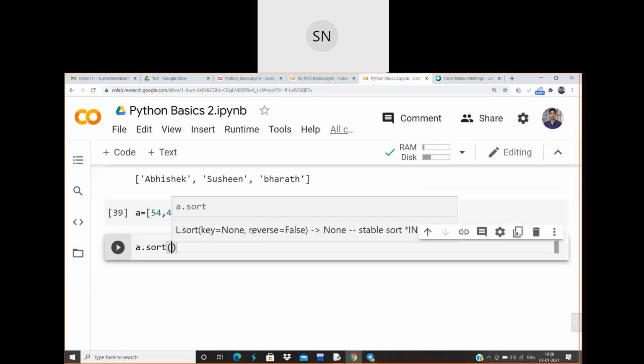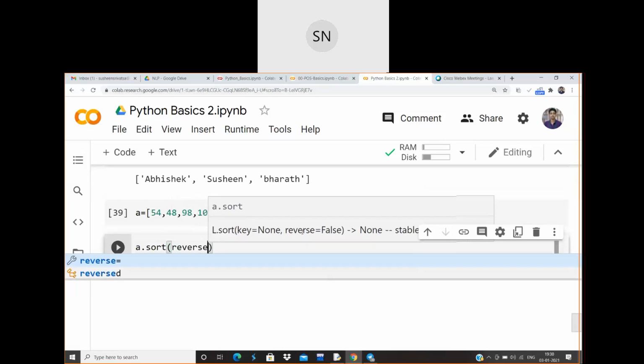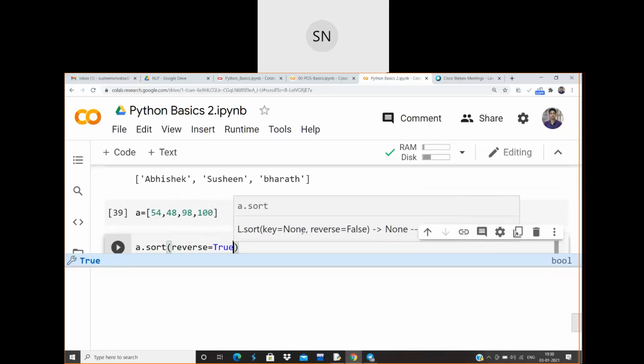Here there is an option called reverse is equal to false. You are sorting in ascending order if reverse is equal to false. So let me do it like this: reverse is equal to true. I just want it in a reverse manner. That means you want the sorting to be done in descending order.